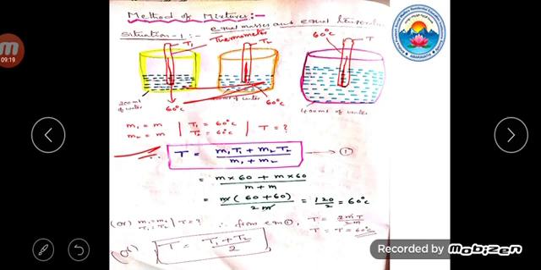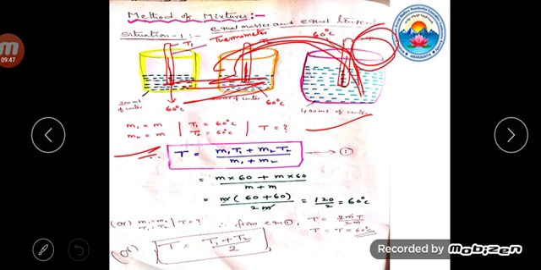Then what is the final temperature? If these 2 beakers of water are poured into another big beaker and the thermometer is put in that, the final temperature is considered as T.